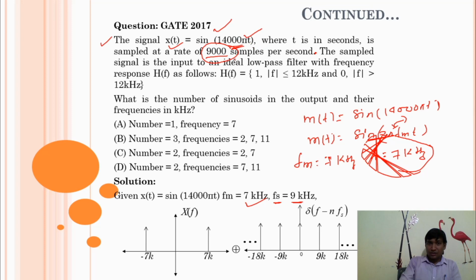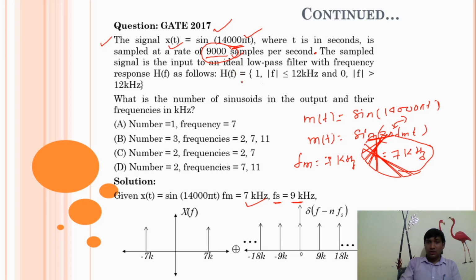This is your message signal, and this is your sampling frequency. So fm is equal to 7 kilohertz and fs is equal to 9 kilohertz. And the sampled signal is the input to an ideal low pass filter with frequency response H(f) as follows.